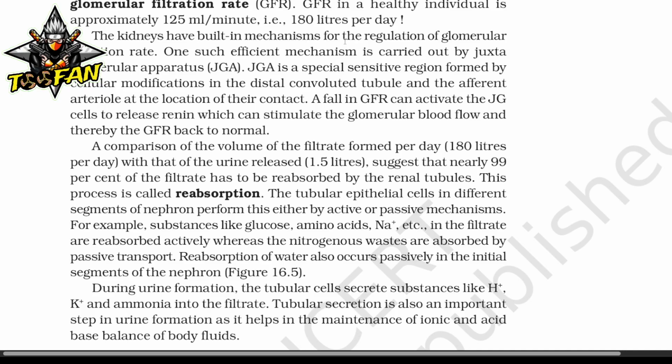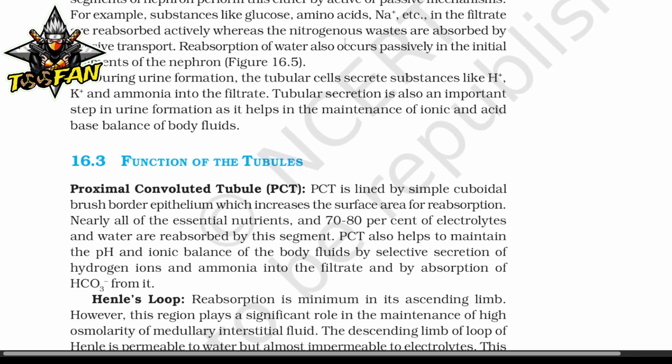During urine formation, the tubular cells secrete substances like H+, K+, and ammonia into the filtrate. Tubular secretion is also an important step in urine formation as it helps in the maintenance of the ionic and acid base balance of the body fluids.